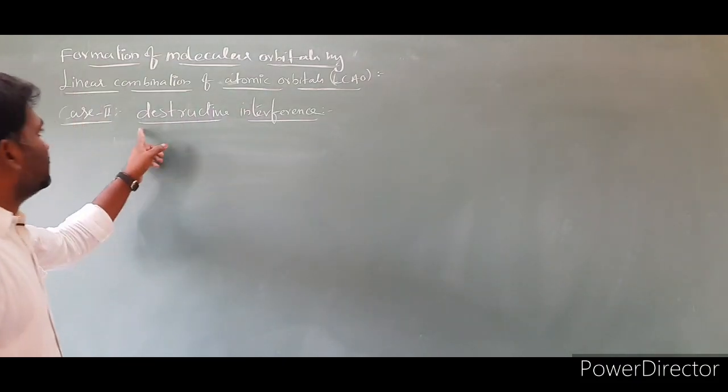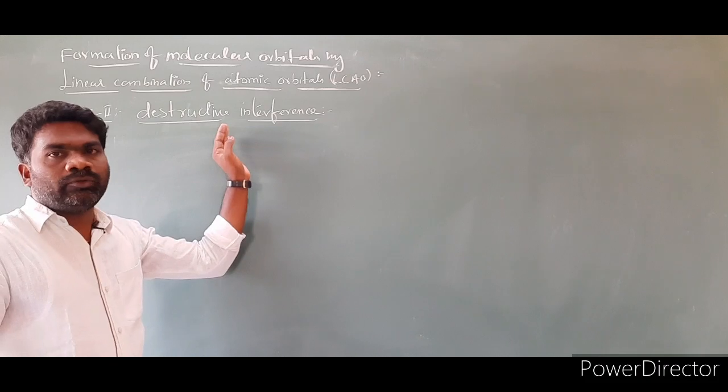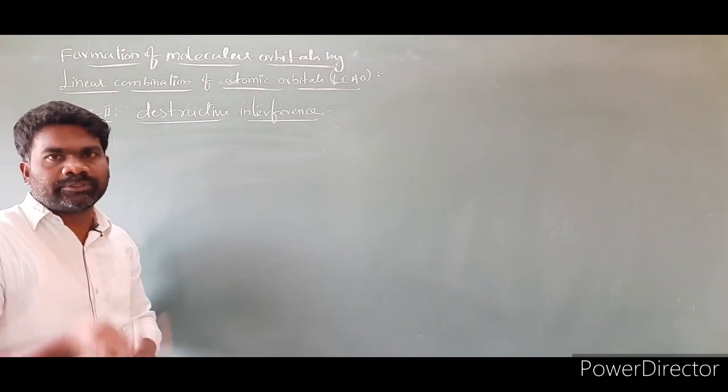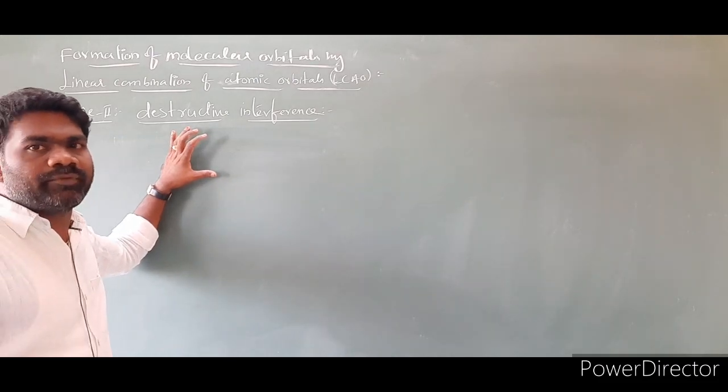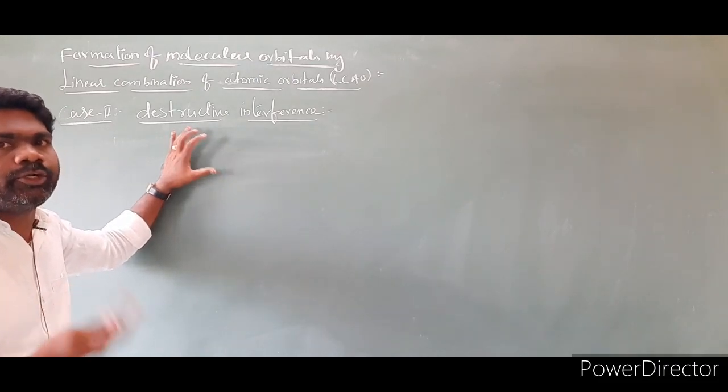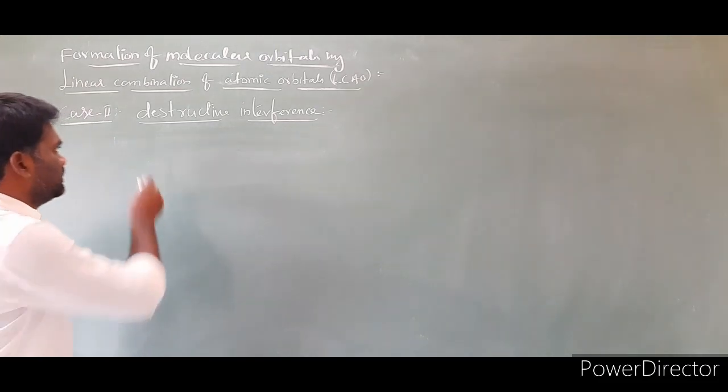Second case, destructive interference. When two waves combine in opposite phase, they cancel out each other, resulting in the formation of an anti-bonding molecular orbital due to destructive interference.